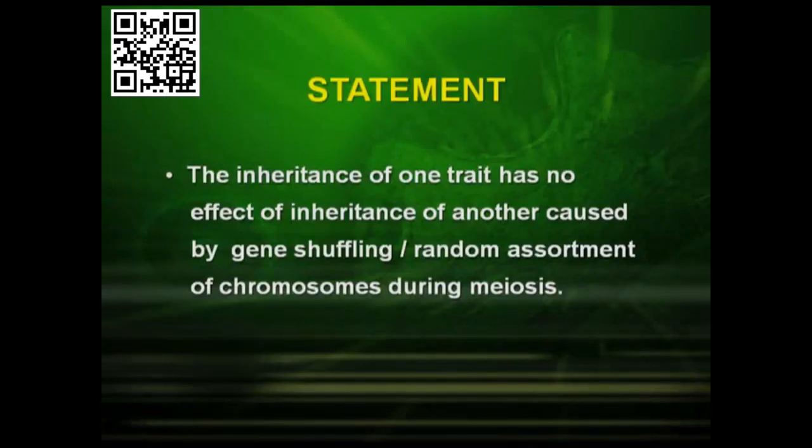The second law is the law of segregation, and the third law is the law of independent assortment. We can state the law of independent assortment as follows: the inheritance of one trait has no effect on the inheritance of another, caused by gene shuffling or random assortment of chromosomes during meiosis.